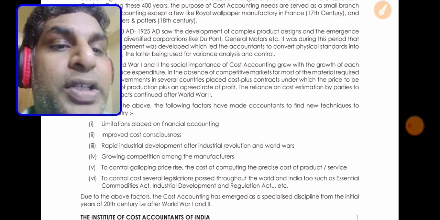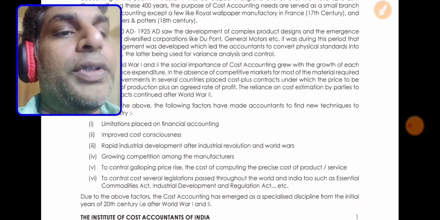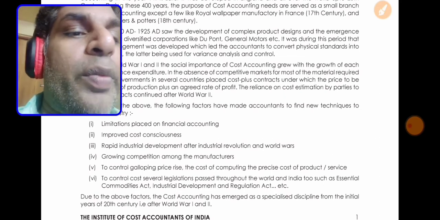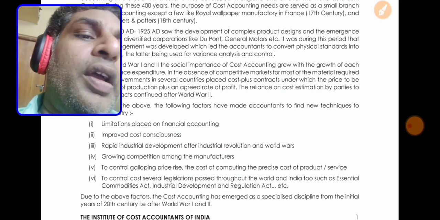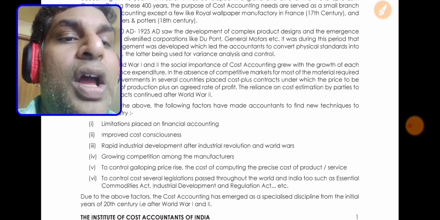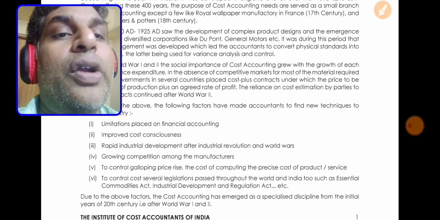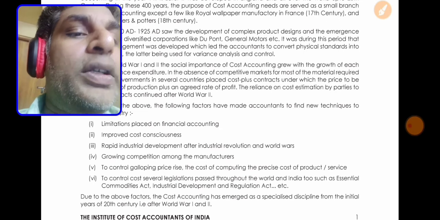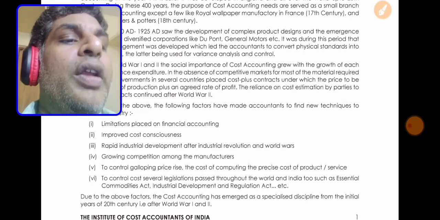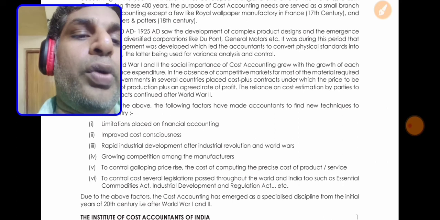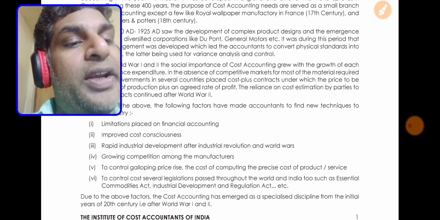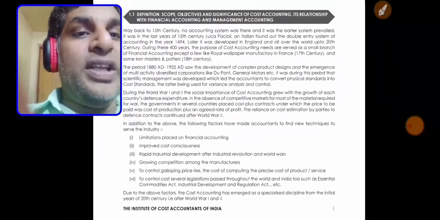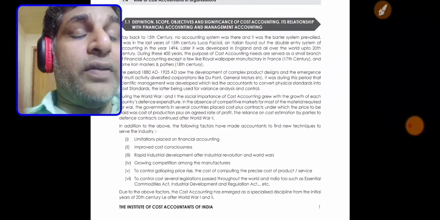Write this for six marks. First one is limitations placed in financial accounting improved the cost consciousness and rapid industrial development after the industrial revolutions and world wars, and growing competition among the manufacturers, to control the galloping price rise, the cost of computing the price of products and services, to control the cost, several legislations passed in India on essential commodities as well as the Industrial Development and Regulation Act, etc. So this is the evolution and factors of cost accounting.